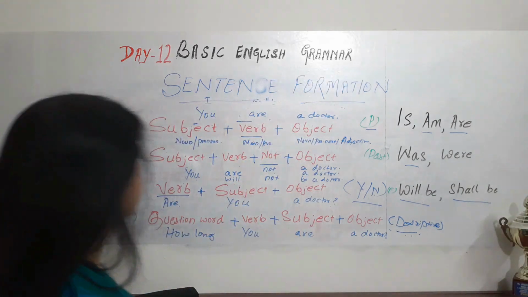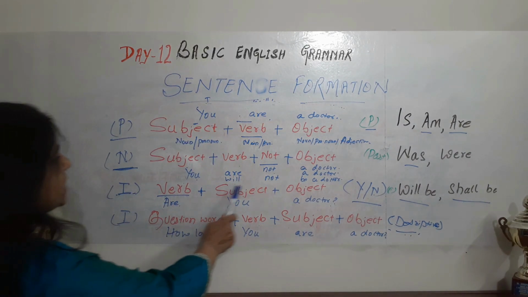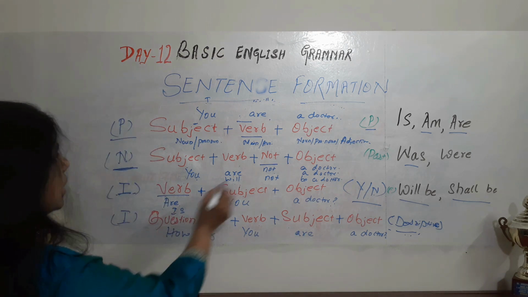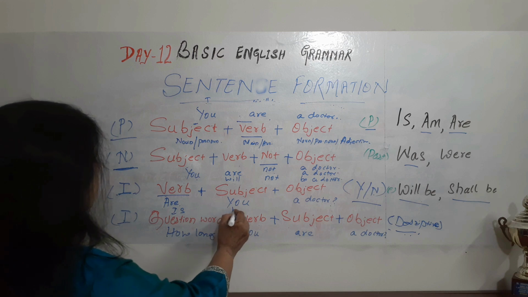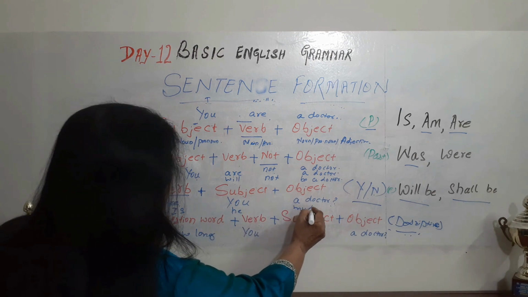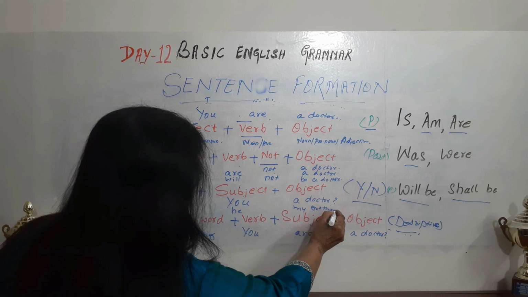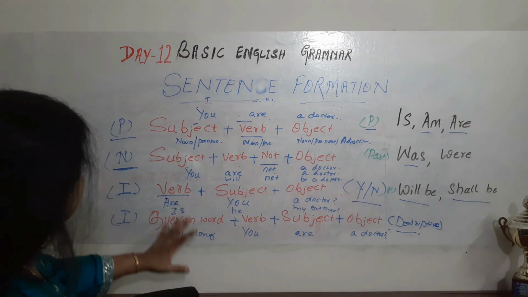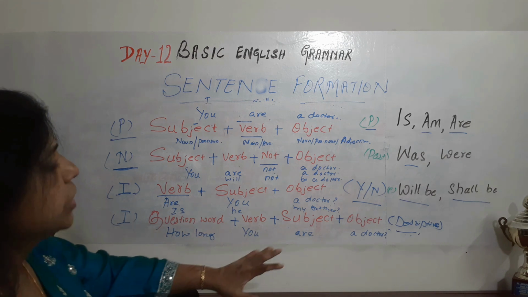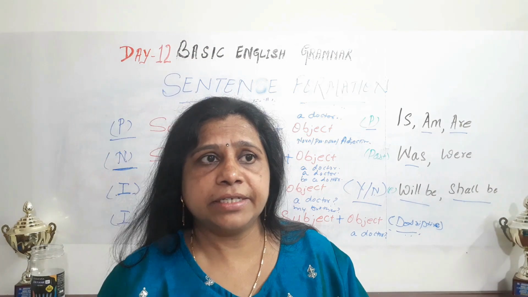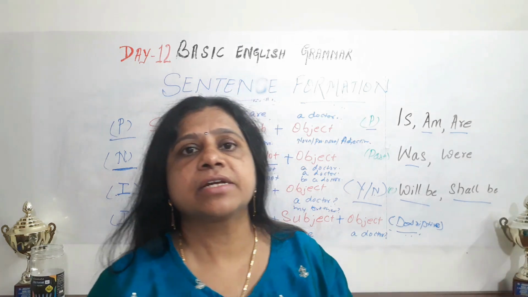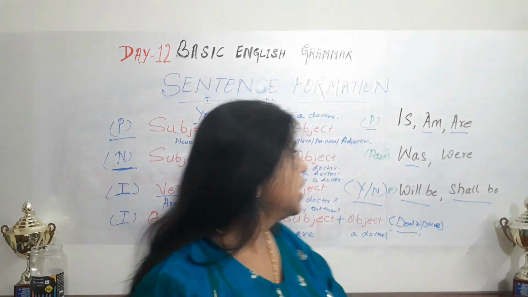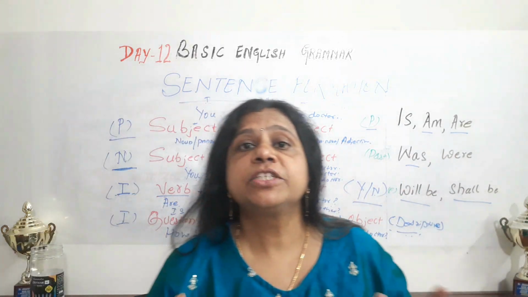And interrogative: is he my brother? Here it comes, is, auxiliary verb. Is he my brother? Yes or no? Okay. So question tag. This is question word. You can use how long, how far, and how much. All these are coming. So you can go through that in the description. This is about formation of sentences.